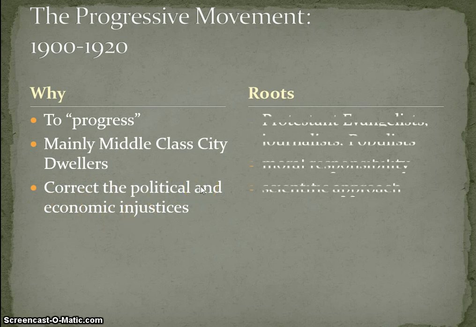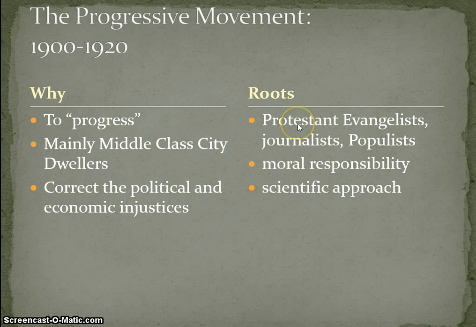Where does the progressive movement come from? It's going to be mainly religious, Protestant evangelists, also from journalists, the muckrakers like we went over on Tuesday, and the populists like we went over today. It becomes a moral responsibility. Moral means that you're doing the right thing, all right? Moral responsibility, and we took a scientific approach, which we'll be going over in class.